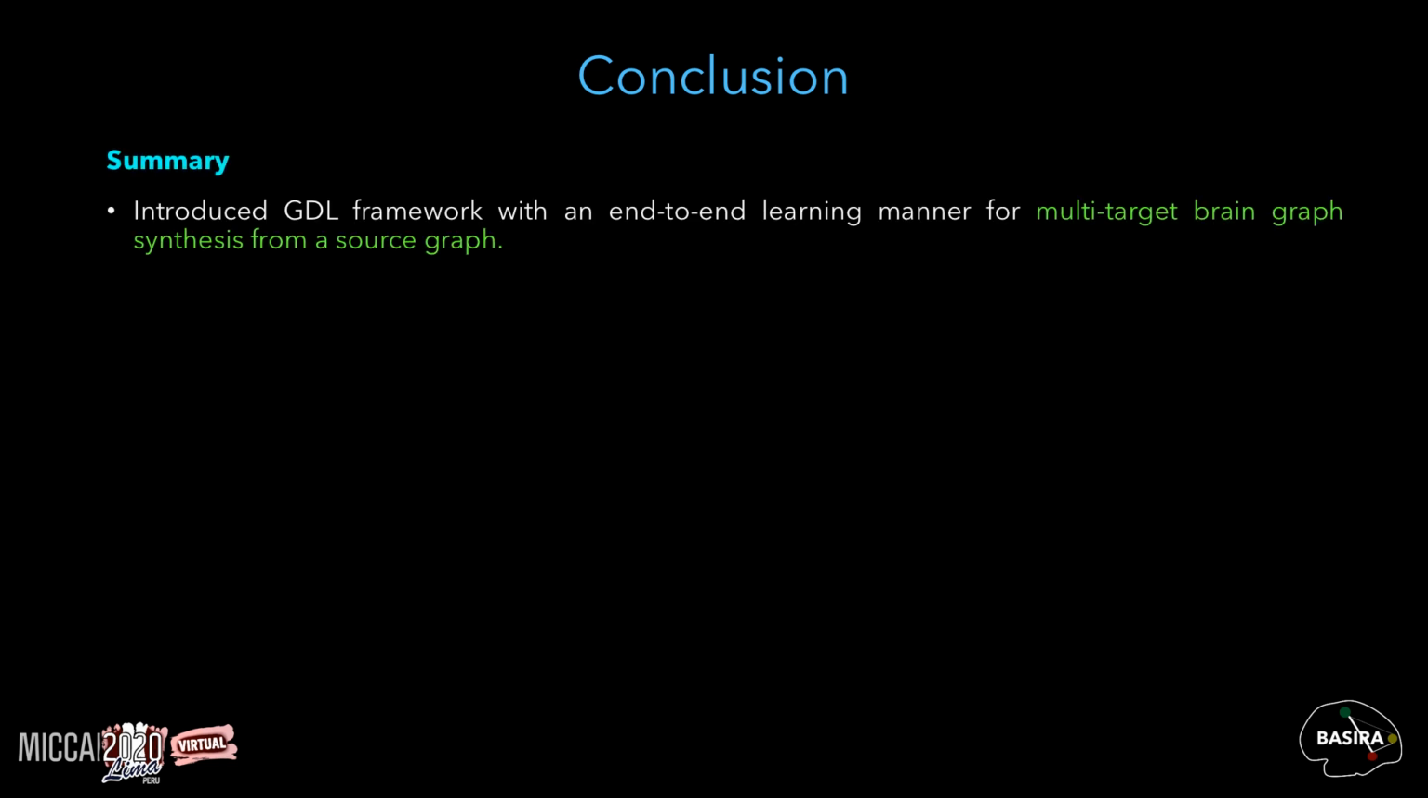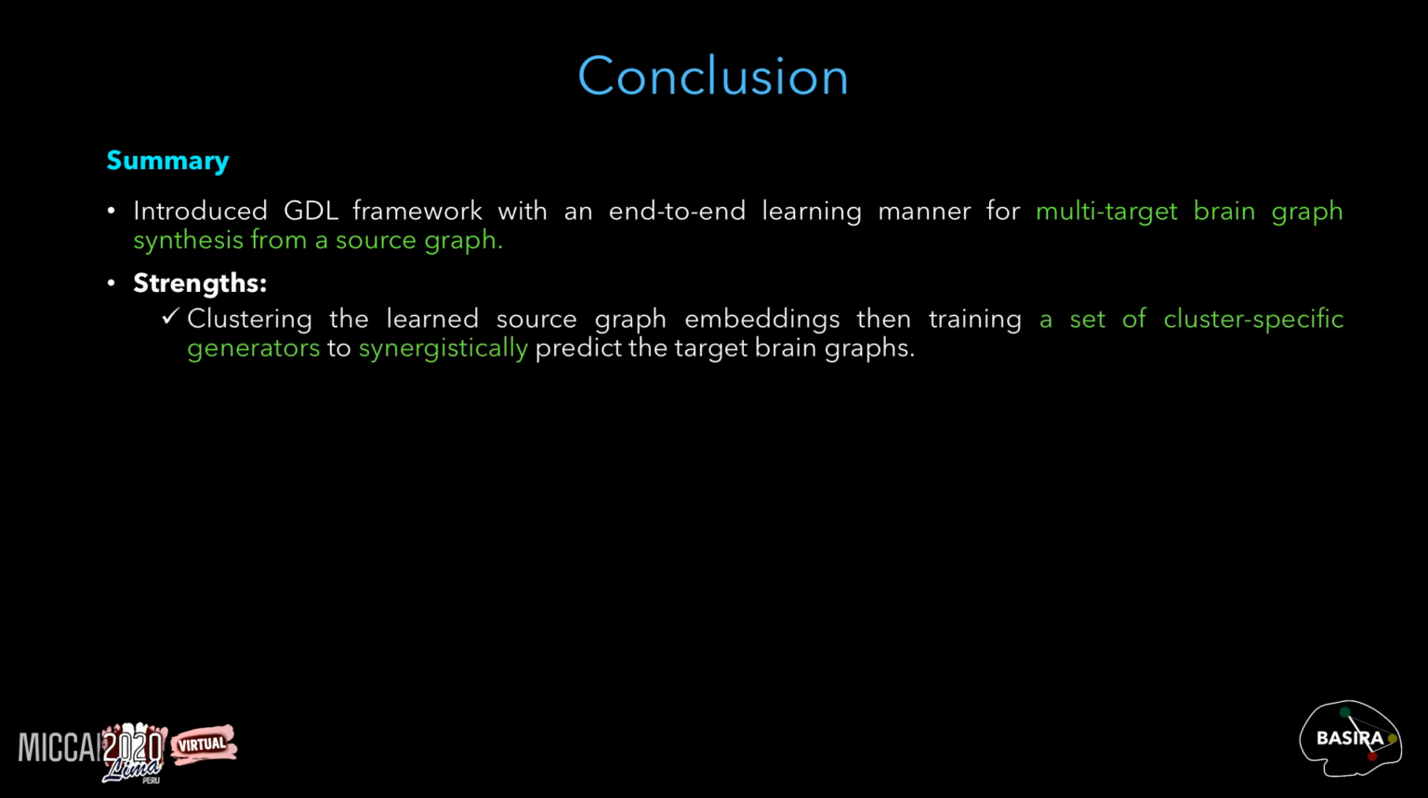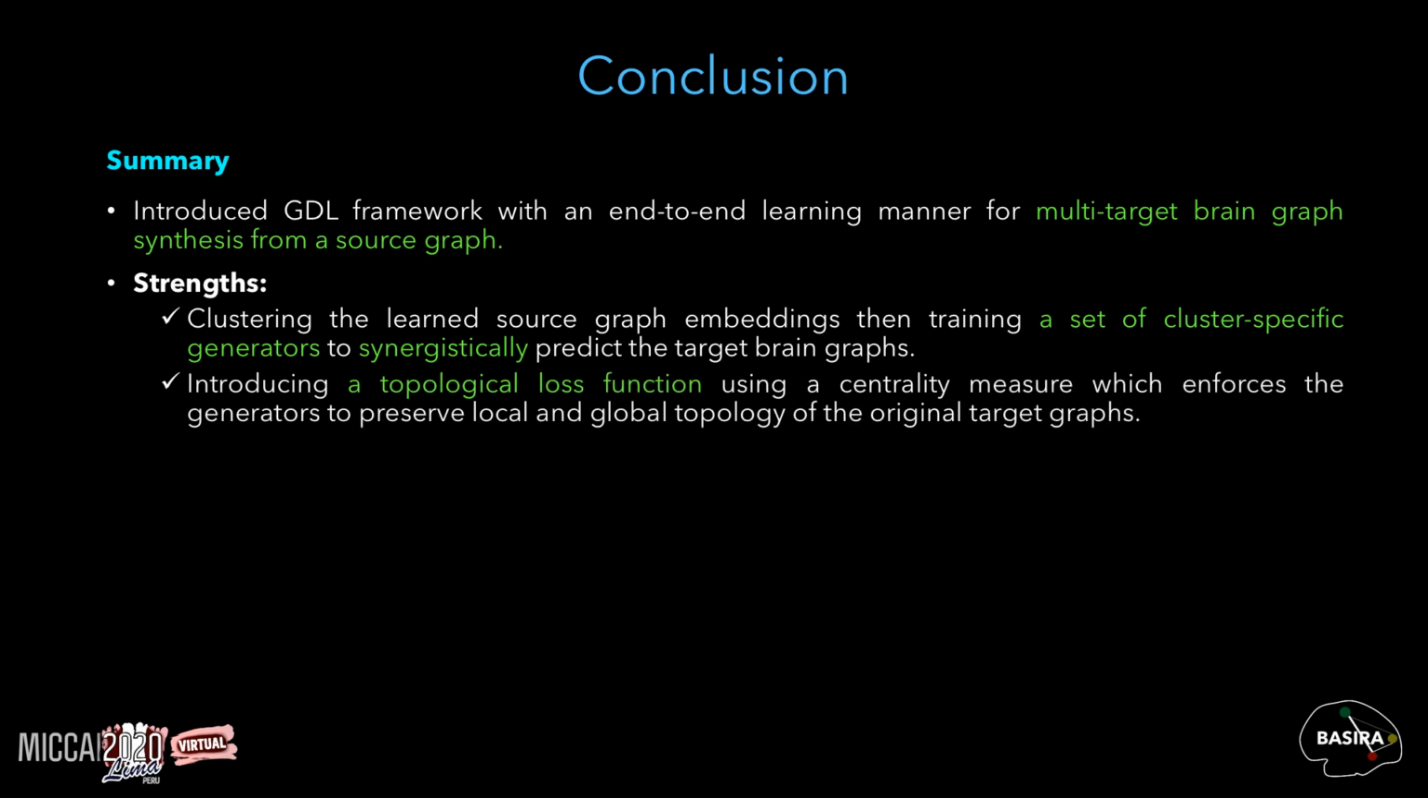In this work, we introduced the first geometric deep learning framework with an end-to-end learning manner for multi-target brain graph synthesis from a source graph. Our MultiGraphGAN has 2 main strengths: the clustering of the learned source graph embeddings, then training a set of cluster-specific generators which synergistically predict the target brain graphs, and the topological loss function, including a centrality measure which enforces the generators to preserve local and global topology of the original target graphs.